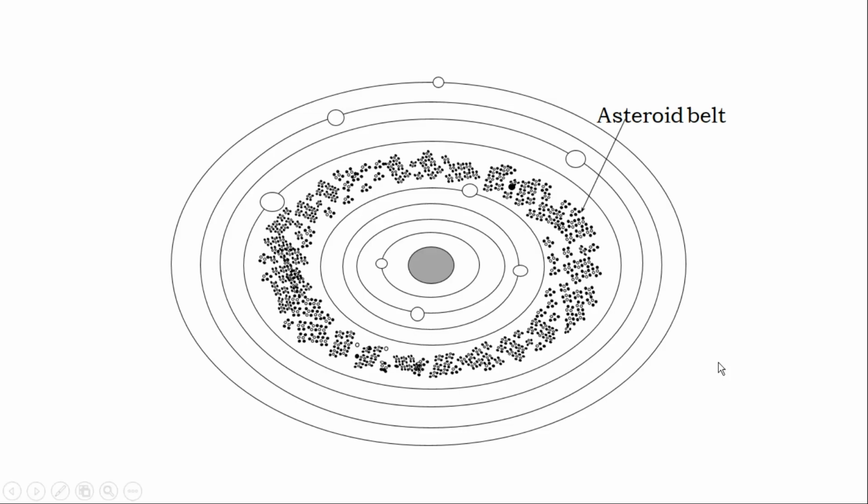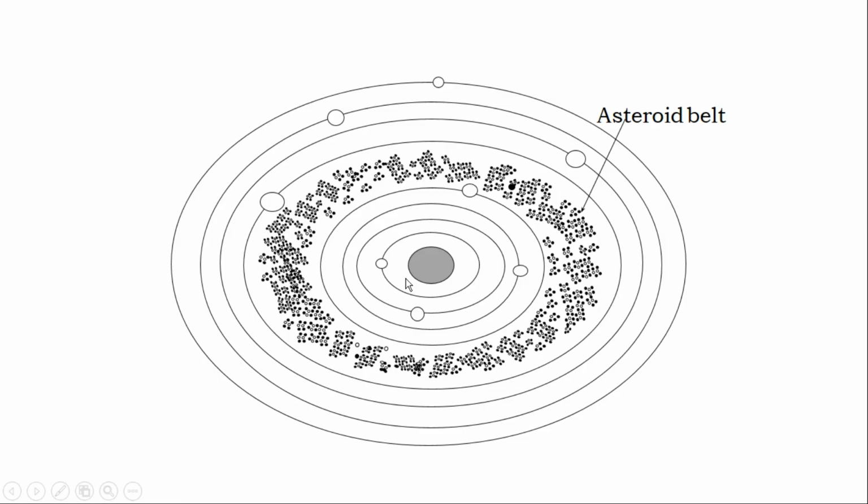Look at this solar system in which the sun is in the center and there are planets which are revolving around the sun. But here some patches appear. Actually these are very small heavenly bodies which revolve around the sun and they cannot be taken as planets. They are very small in size and they are called asteroids, and this is the belt of asteroids.